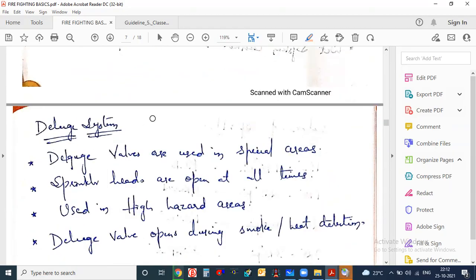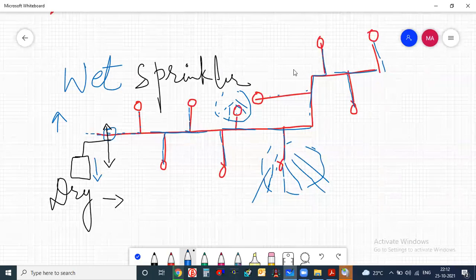Next, you will see the deluge system. Now, what is the difference between deluge and wet sprinkler system? Any idea? Can anyone tell me what is the difference between deluge and wet sprinkler system?